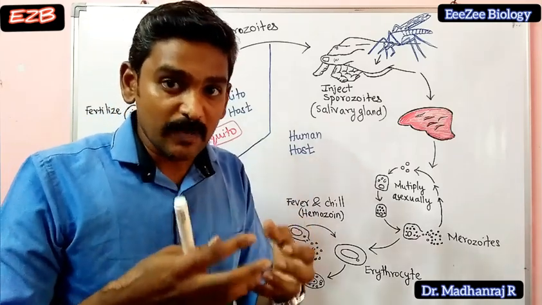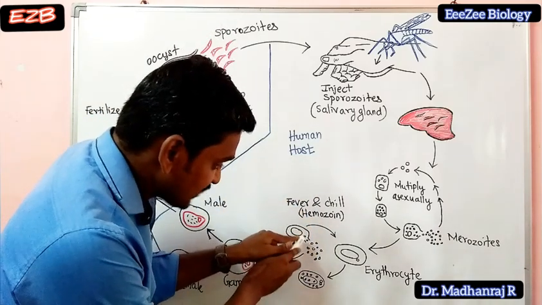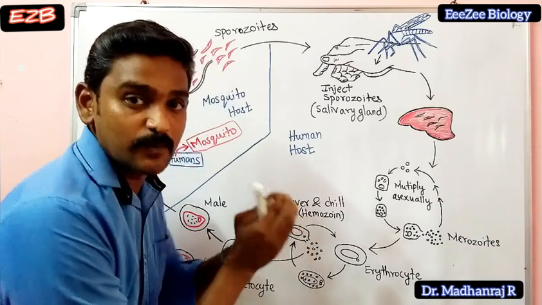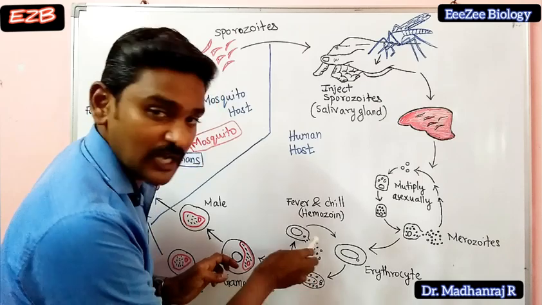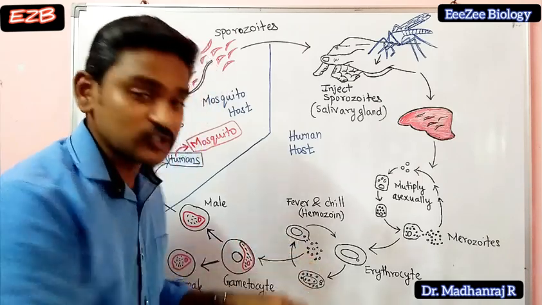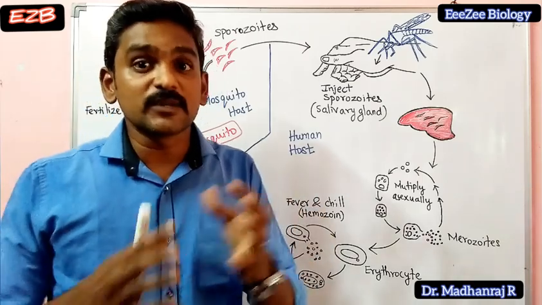They will keep on multiplying. Later they will be released outside. You can see that the red blood cells will burst out, so all will be coming outside. These merozoites will come outside. While coming outside, there is also some chemical.